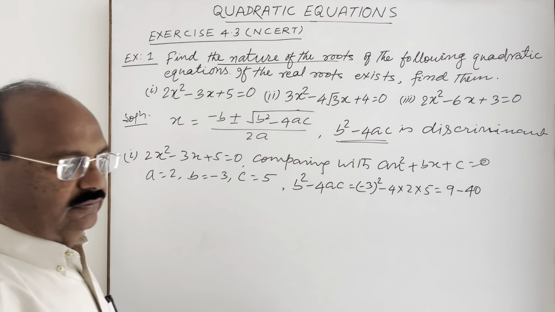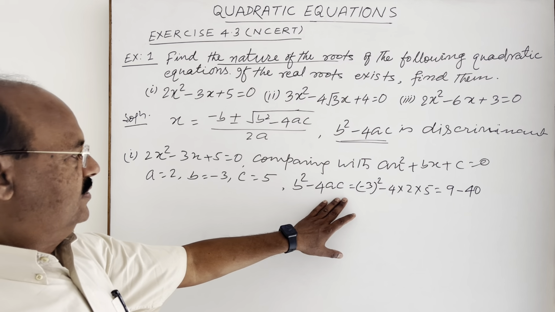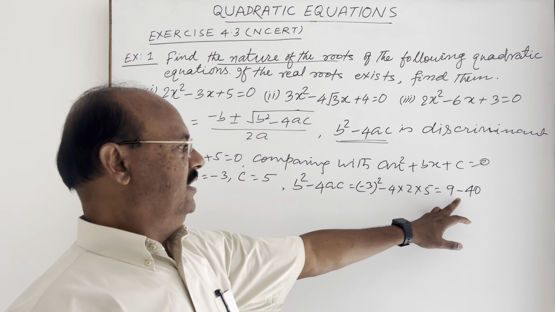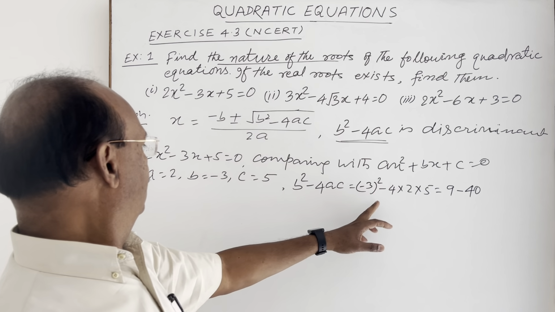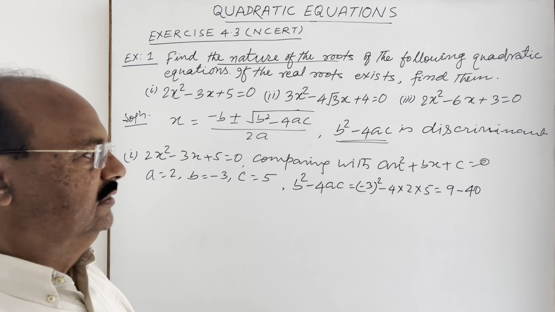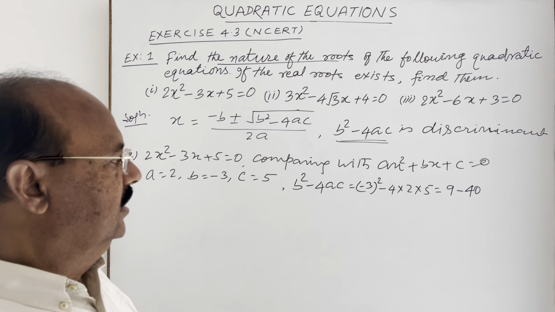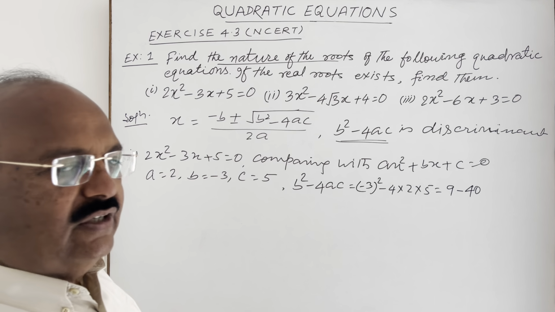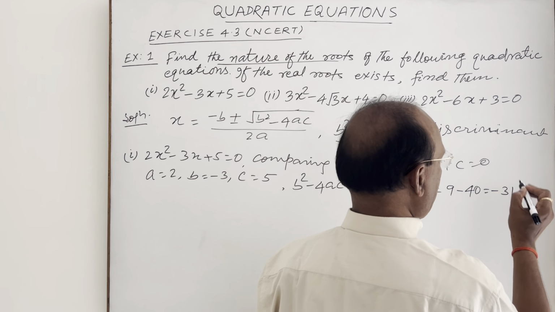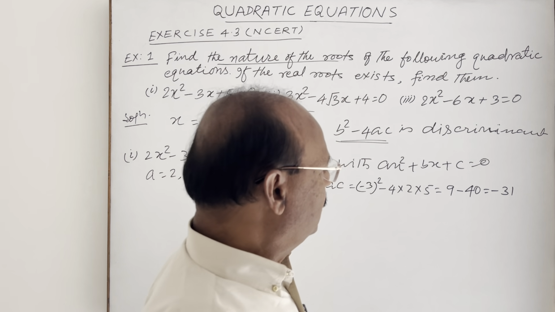Understood it? b is minus 3, so b square is 9 and minus 4 into a into c, that is 40. So 9 minus 40 is equal to how much? This is minus 31.